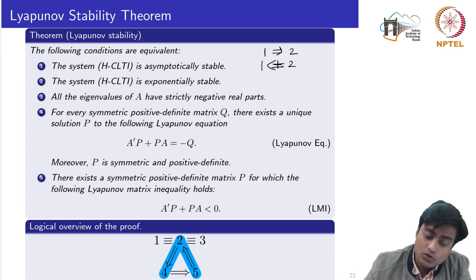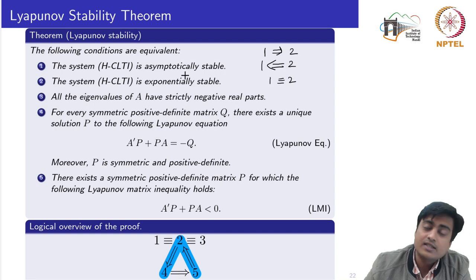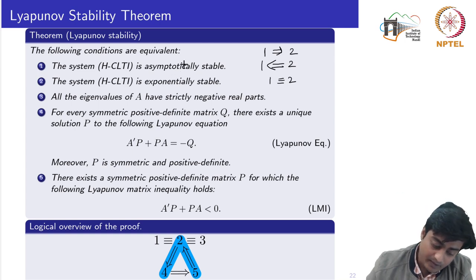When these two implications are satisfied, we say 1 is equivalent to 2. Both ways implication is satisfied. So 1 is equivalent to 2, that is exponentially stable and asymptotically stable. This equivalence we have already seen for the LTI system: the exponentially stable system and the asymptotically stable system are basically the same thing.